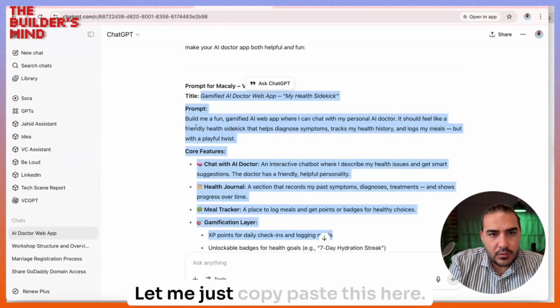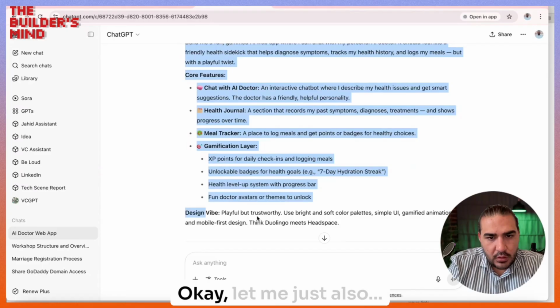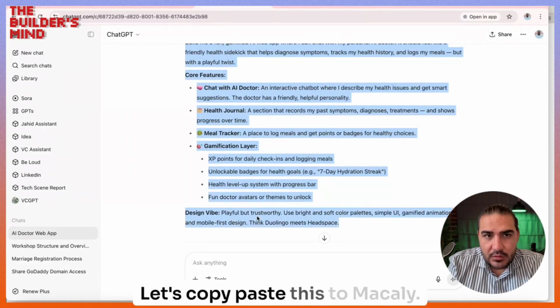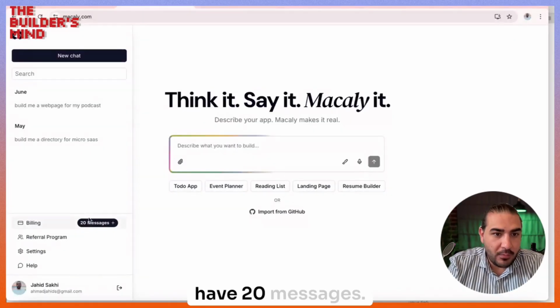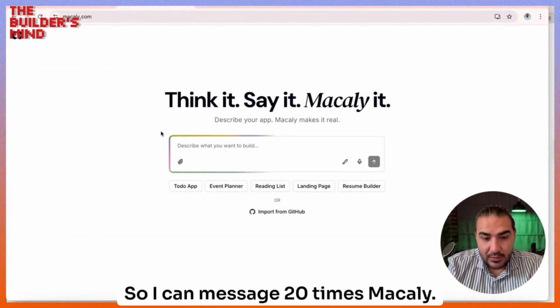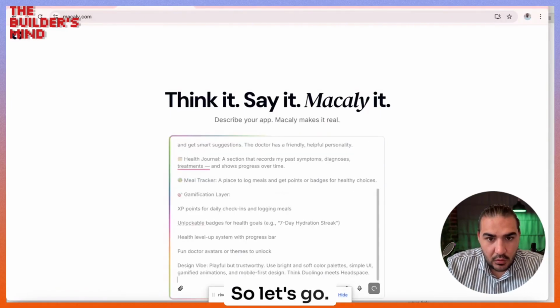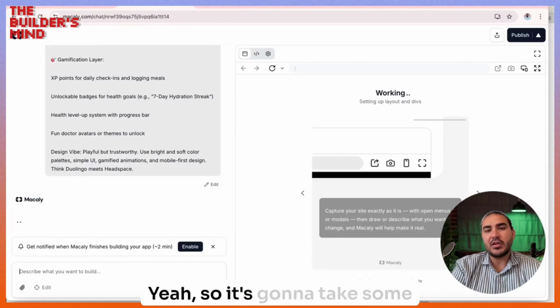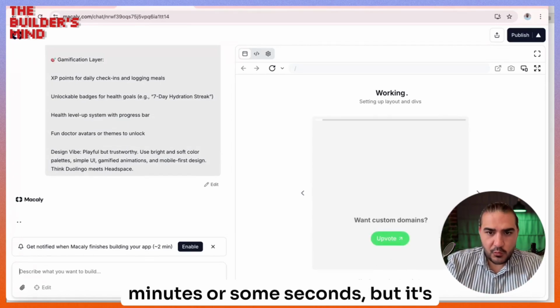Let me copy and paste this, the design vibe, to Macaly. Thanks to the Macaly team, I have 20 messages, so I can message Macaly 20 times. So let's be efficient with the messages. Let's go. It's being built. It's going to take some seconds or minutes, but it's working.